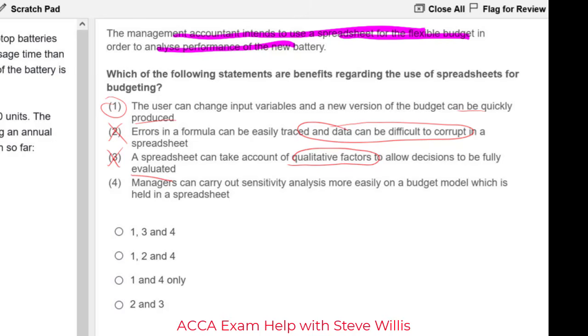How about the last one? Managers can carry out sensitivity analysis more easily. Well, more easily than what? If it's held in a spreadsheet, well, more easily than on paper, we can assume, right? So yes, spreadsheets will help us do basic math more easily than working on paper. I'm liking statement 4. Okay, so the answer, guys, would be the third option.